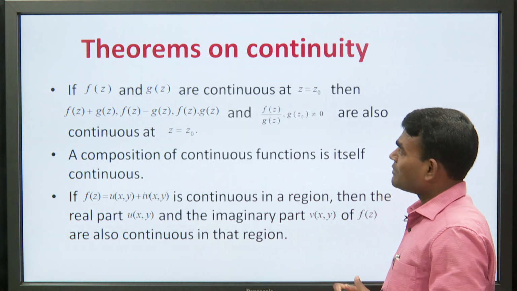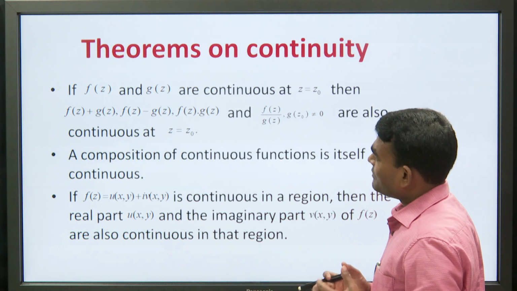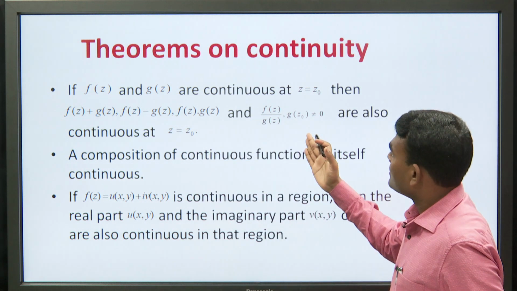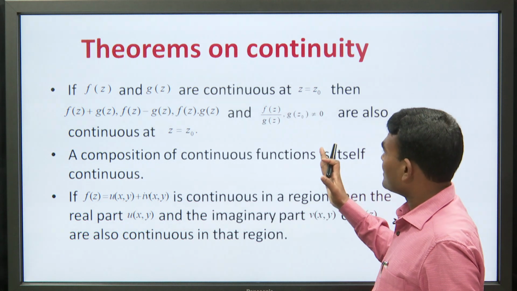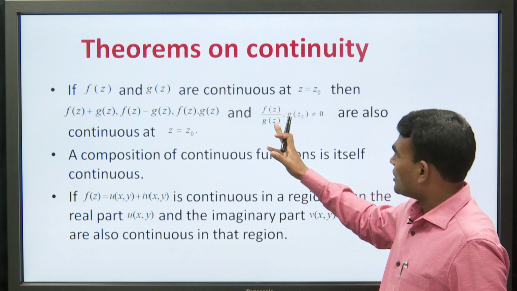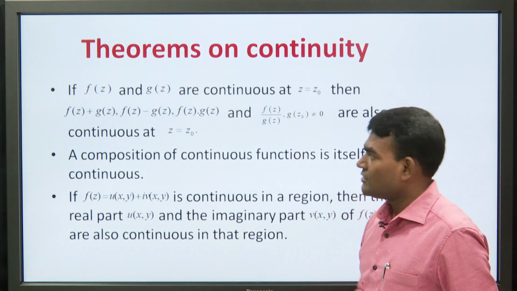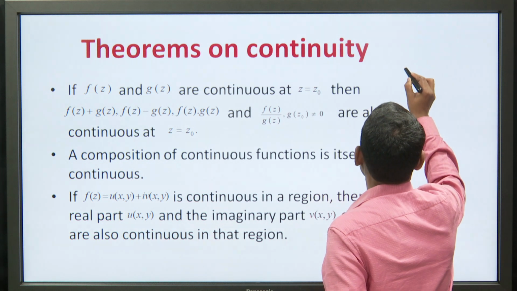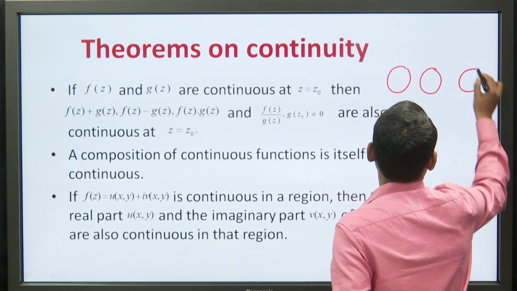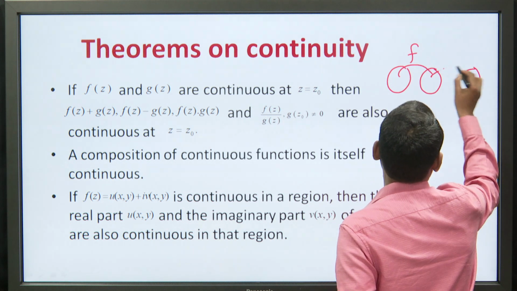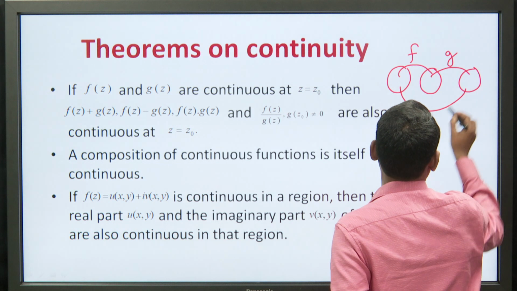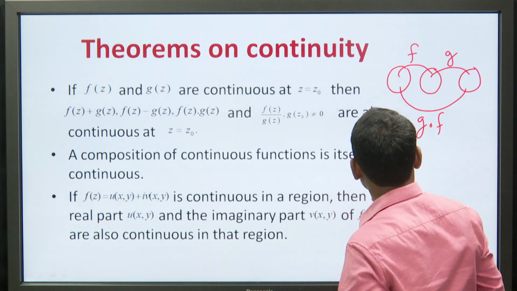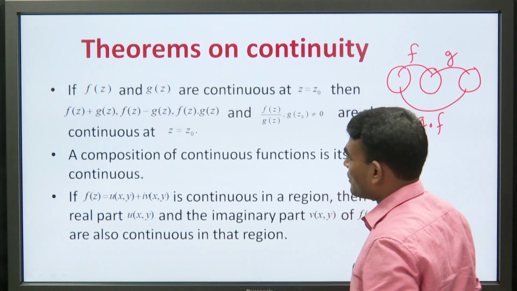Now, there are some theorems on continuity also. If f(z) and g(z) are continuous, then their sum, difference, product and division are also continuous, provided the denominator is not equal to 0 at z0. Now, composition of two continuous functions is continuous. It means that if there is a function f from here to here and g from here to here, then you can define the composition g composition f. Whenever f and g are continuous, then g composition f must be continuous.